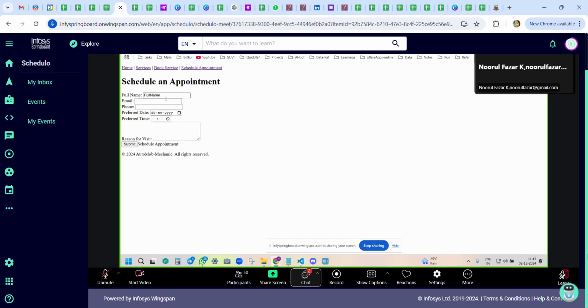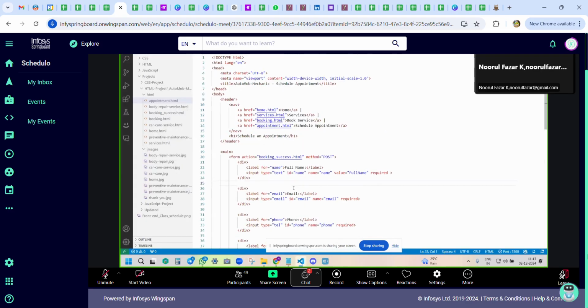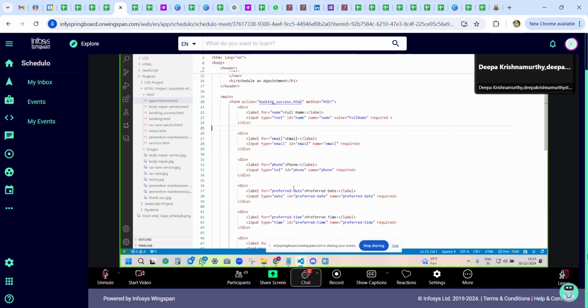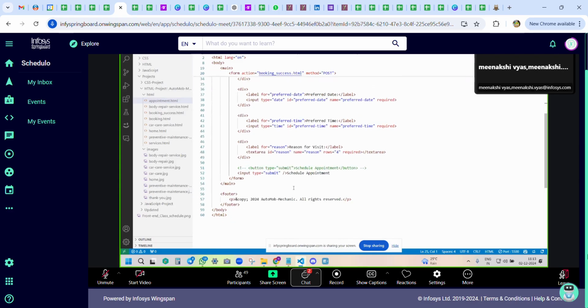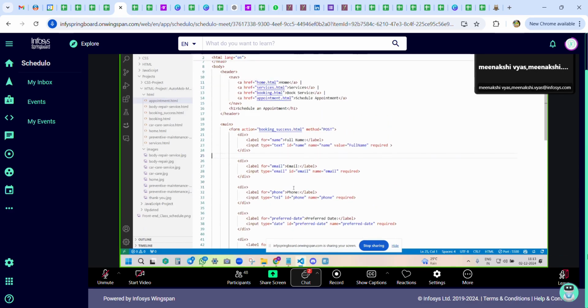See, full name is coming, right? So likewise, you can avoid using labels sometimes. And can you see the form you have created has a very bad alignment, right? Yes, ma'am. So how can you align this? By using tables, you can align your form properly so that it looks good, right?